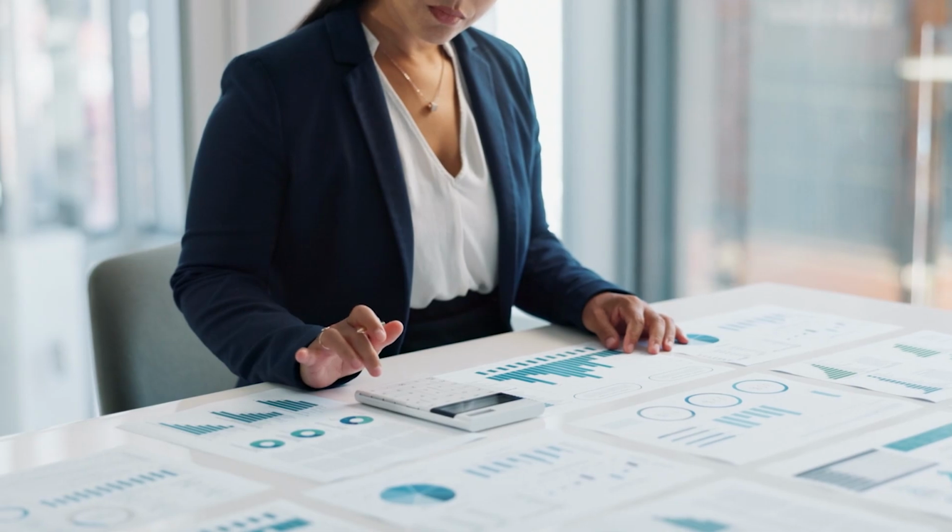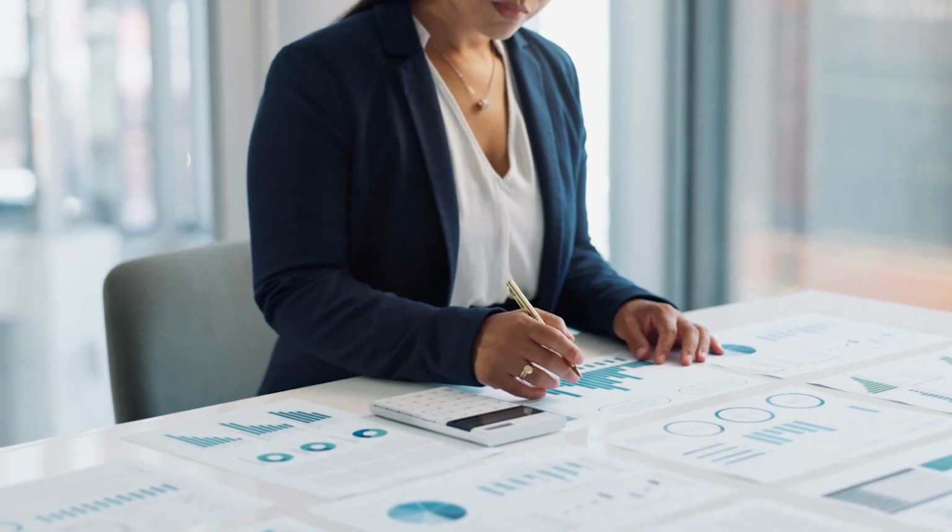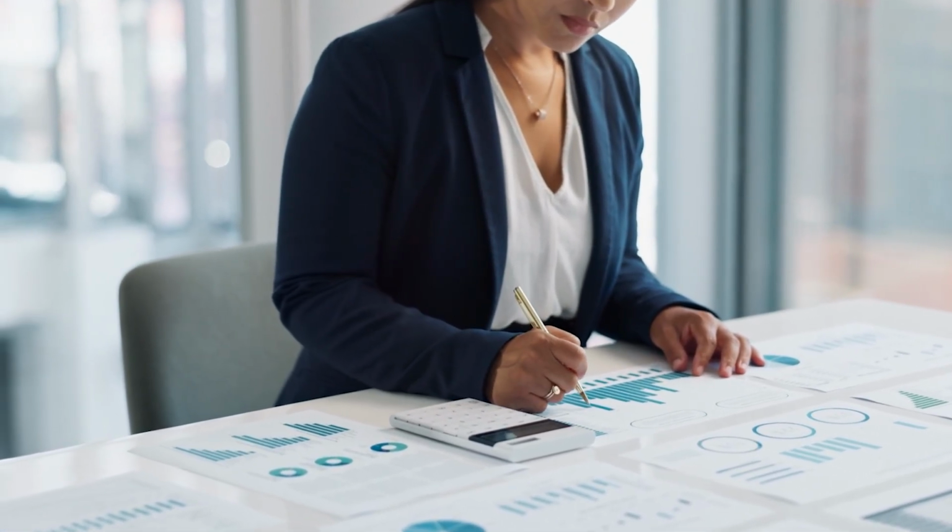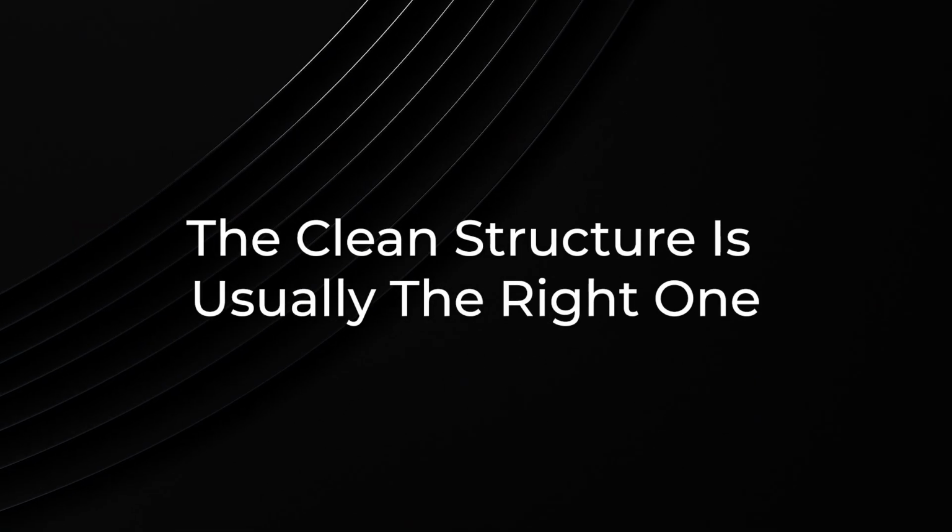When should I use senior debt alone without any subordinate layer? When senior proceeds are sufficient to fund the deal and adding subordinate capital would create cash flow stress without a proportionate benefit. Adding leverage for its own sake increases downside risk without improving execution certainty. If your senior lender can cover the full capital need at a DSCR your business plan can support, the cleanest structure is usually the right one. Subordinate layers should solve a real gap, not optimize for maximum proceeds on paper.